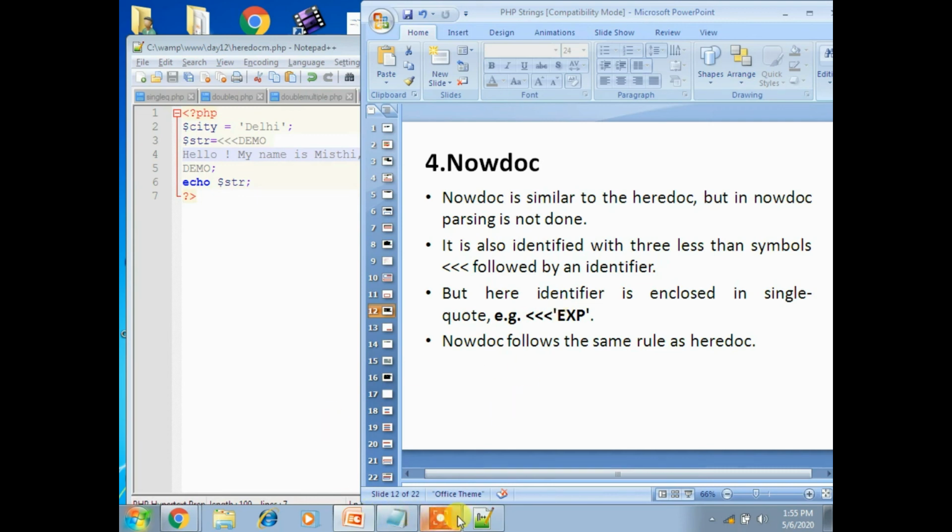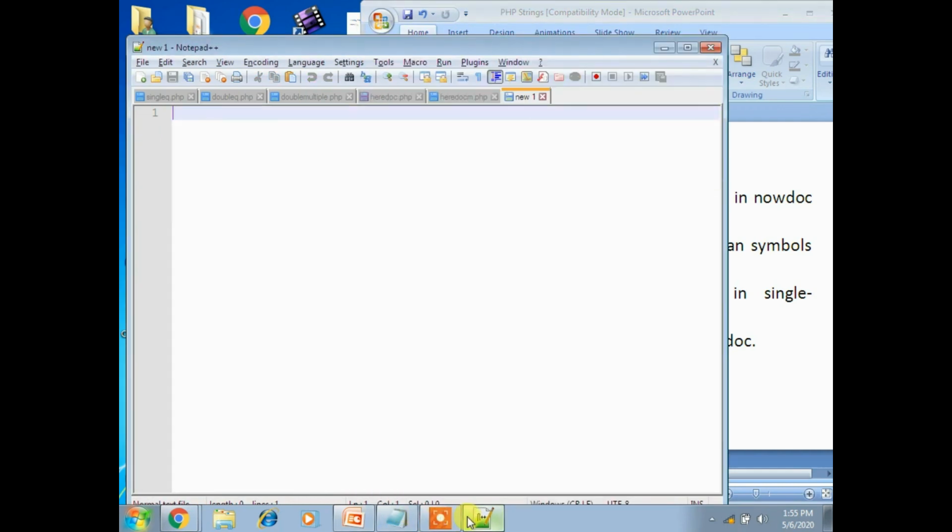Now let's see a practical example for nowdoc. I'm taking a new notepad again. Execution part: PHP, and here I am creating a variable called str with the triple less than operator and single quotation EOT, that is end of text.